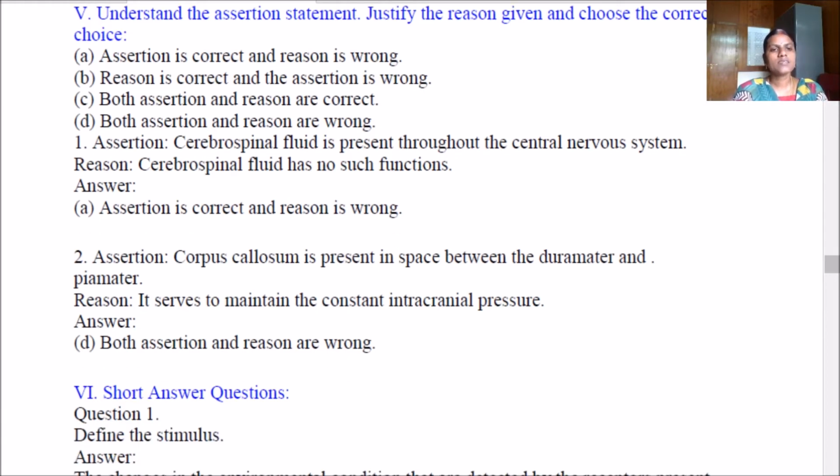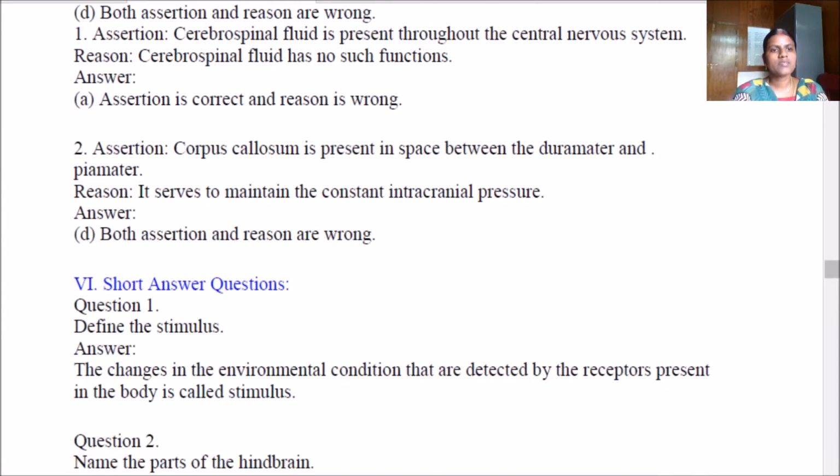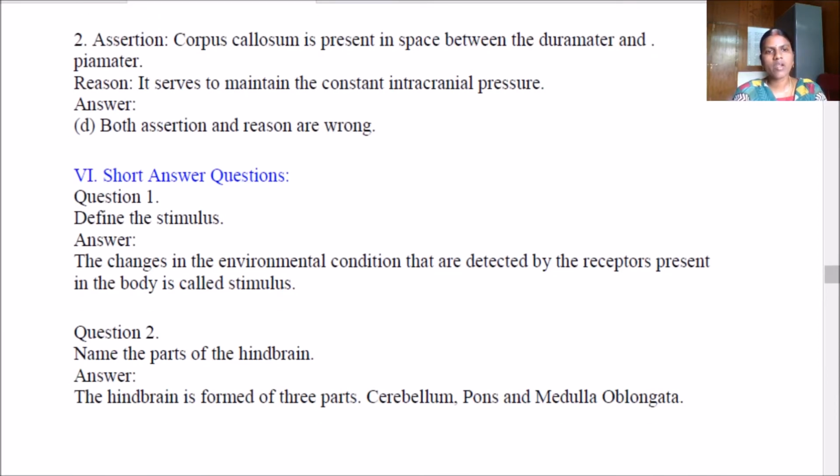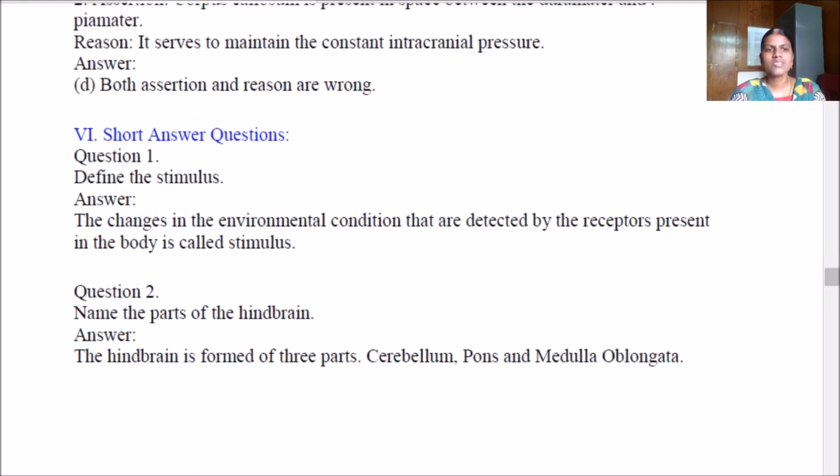Number 2, assertion is corpus callosum is present in the space between the dura mater and pia mater. Reason, it serves to maintain the constant intracranial pressure. Answer is both assertion and reason are wrong. Short answer, define stimulus. The changes in the environment condition that are detected by the receptors present in the body is called stimulus.